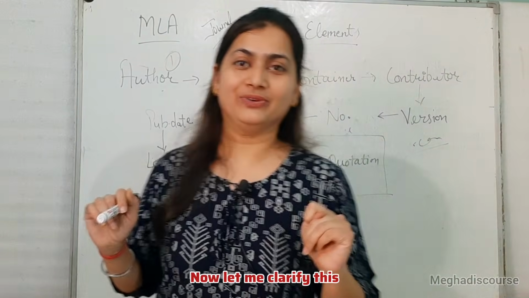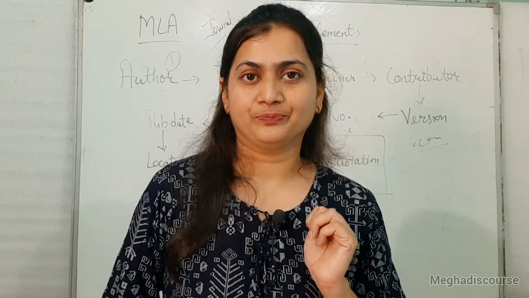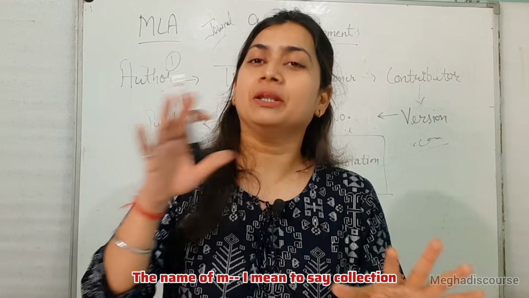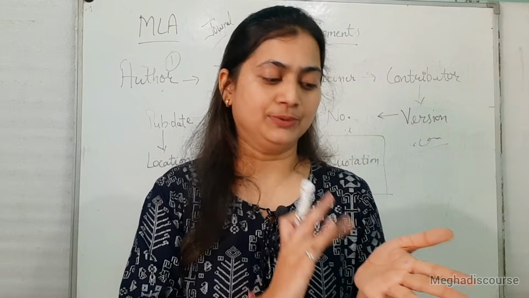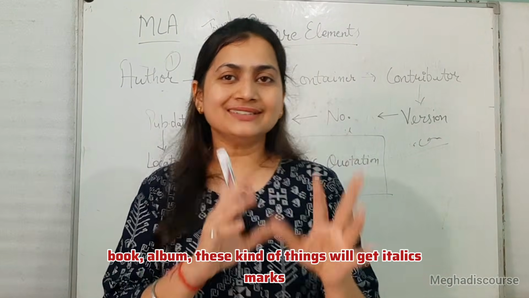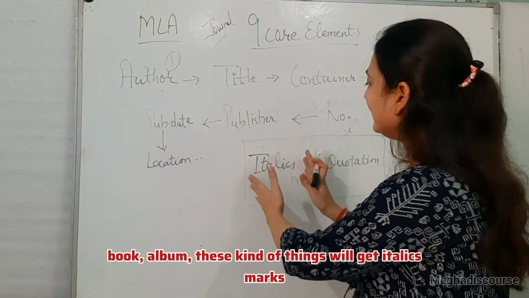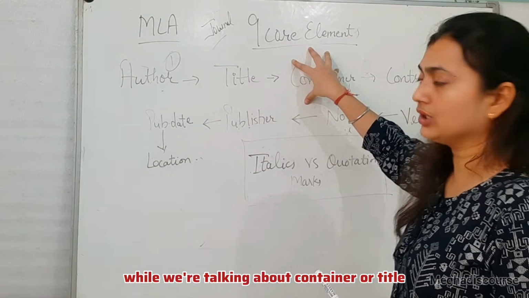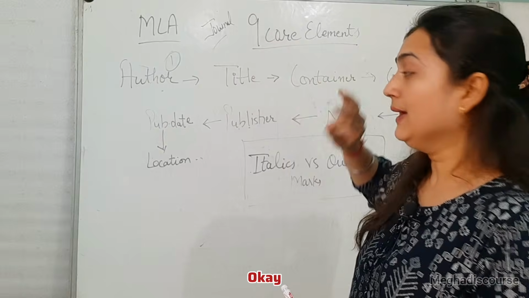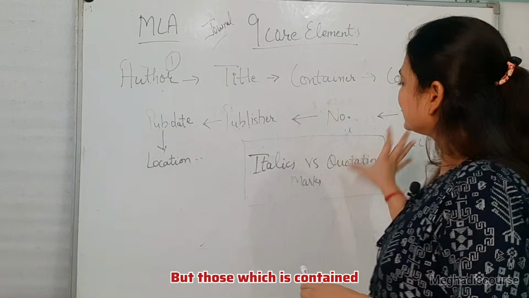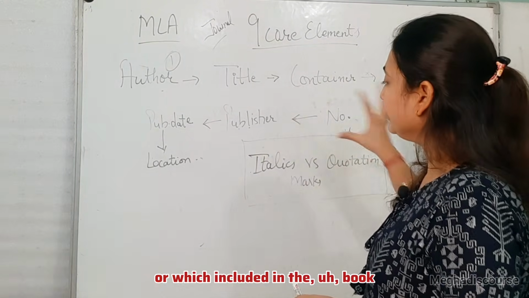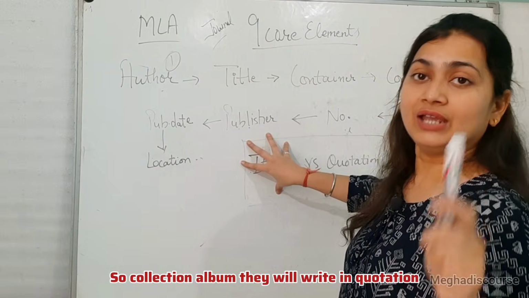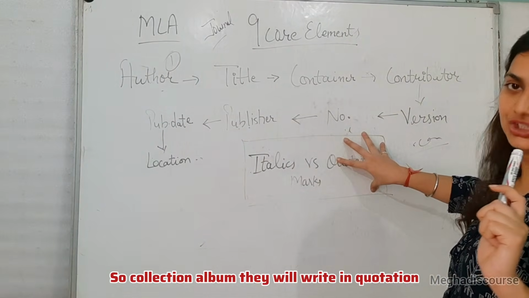Now, let me clarify this. Suppose there is a book, an album, a collection of poems. The name of a collection, book, or album, these kinds of things will get italics. They will be written in italics when we are talking about the container or title. But those which are contained in the book, collection, or album will be written in quotation marks.